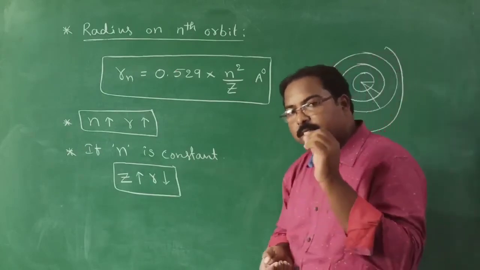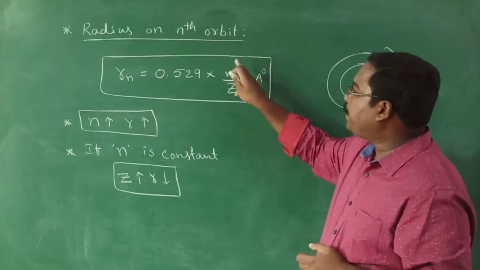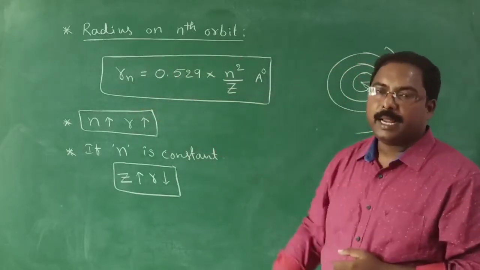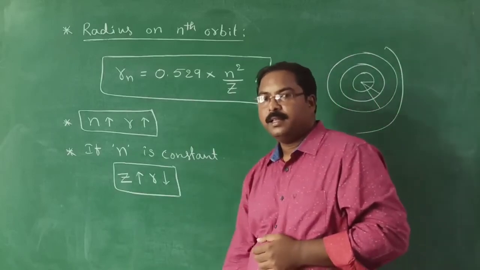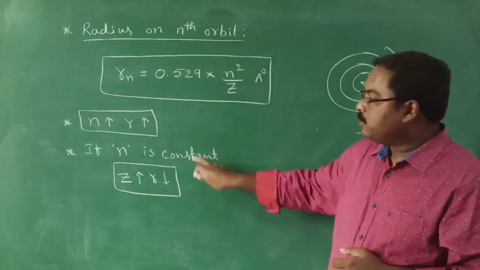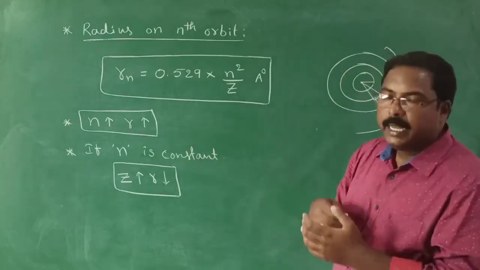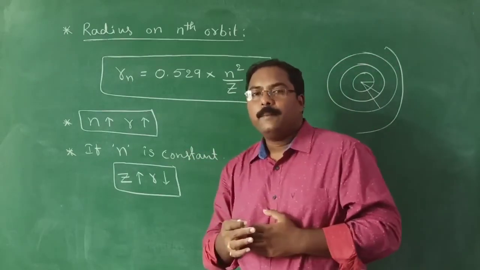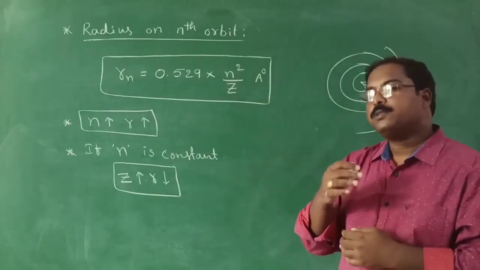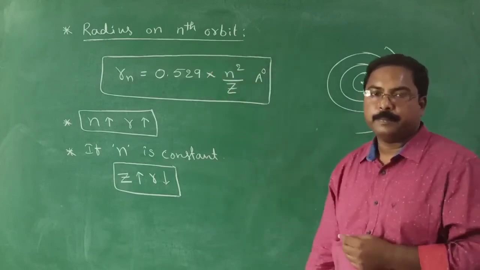That is why I gave the relation: radius is directly proportional to n square and inversely proportional to atomic number. This is also a very important thing to note. So note down clearly. After completing Bohr's model, we will solve all the formula-related numericals at a time. So first note down these formulas clearly.